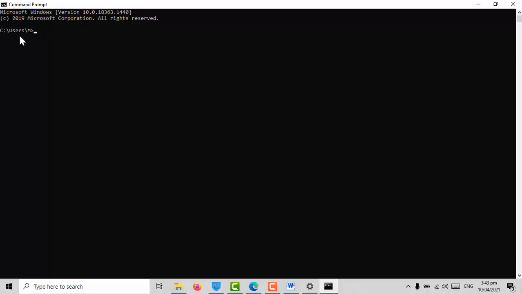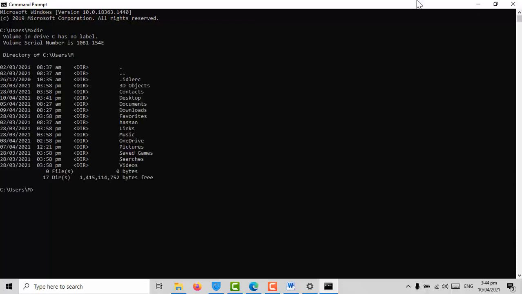Right now you are in the drive C, in a folder named users, and in a folder inside users named M. This is my folder in the computer. If I want to see all the files in this folder, I'm going to type dir and press Enter. See, these are the files that I have inside the folder named M.